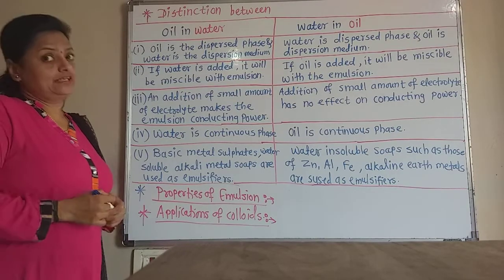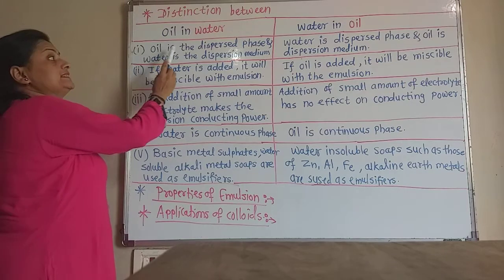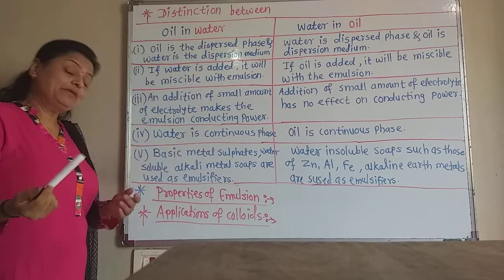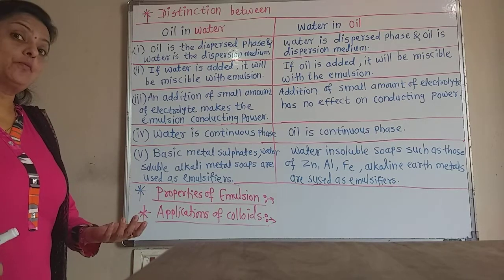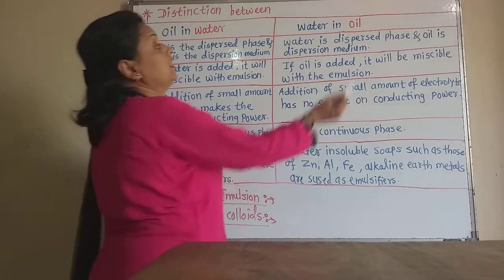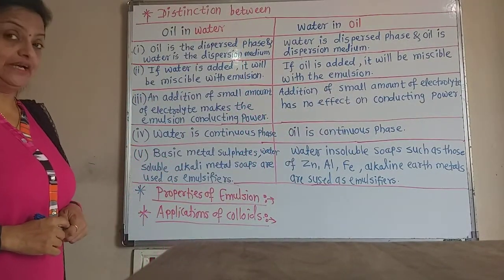Let us learn the first difference. In oil in water, oil is the dispersed phase and water is the dispersion medium. And in water in oil type of emulsion, water is the dispersed phase and oil is the dispersion medium.